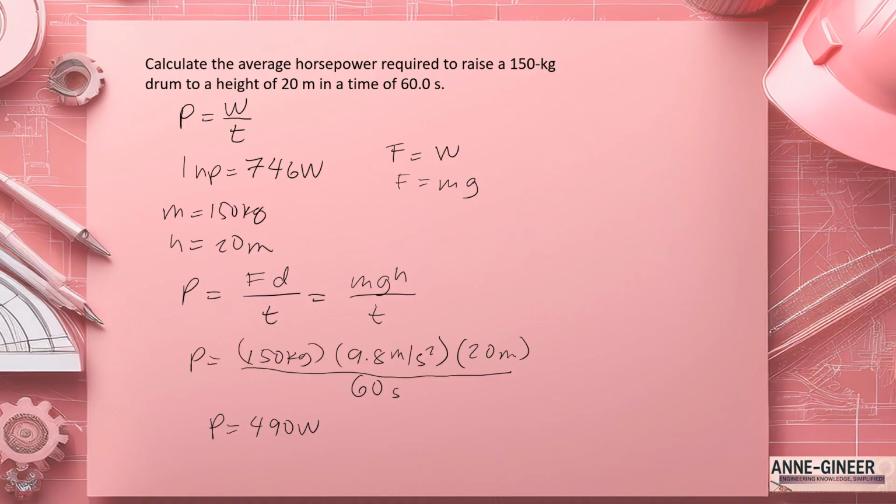But the question requires horsepower, so let's convert this. 746 watts is 1 horsepower. So 490 over 746 is 0.66 horsepower.